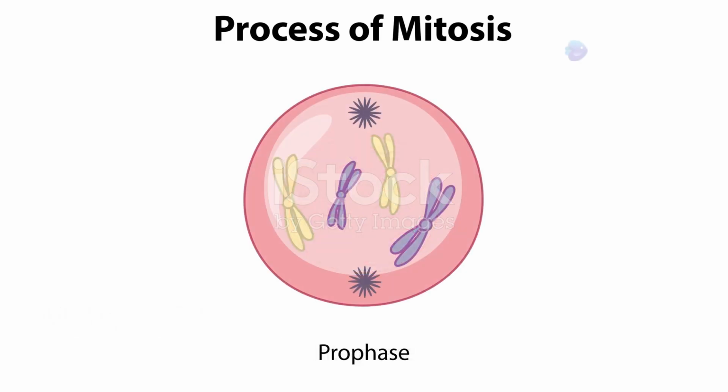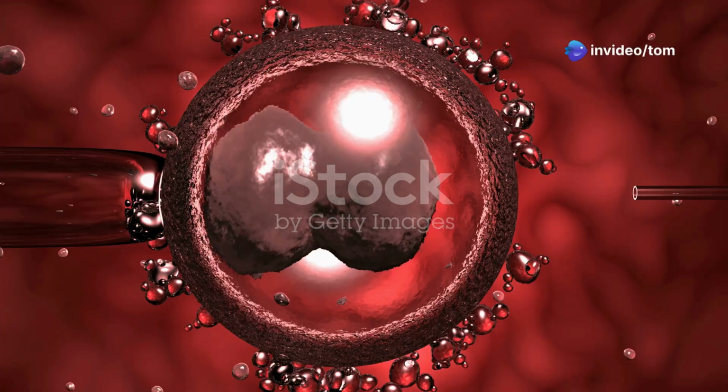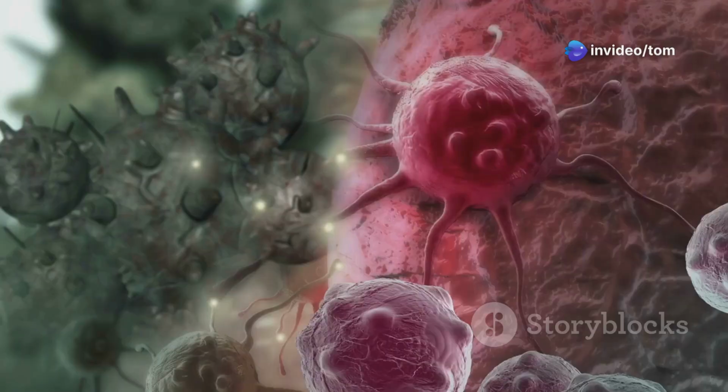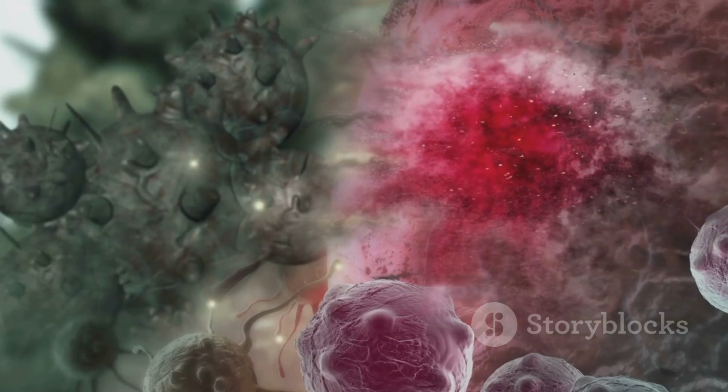Mitosis is divided into four phases. The first is prophase, where the chromosomes condense and become visible. The spindle fibers emerge and the nuclear envelope breaks down. The centrosomes also move to the poles of the cell.